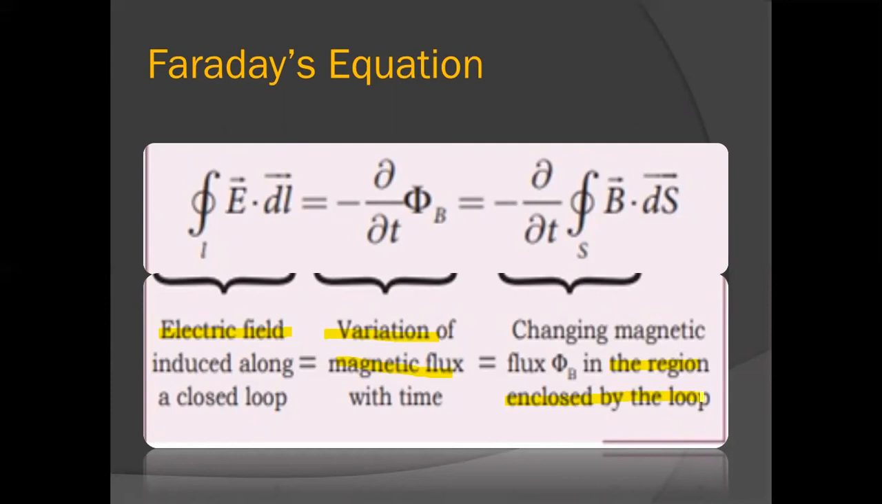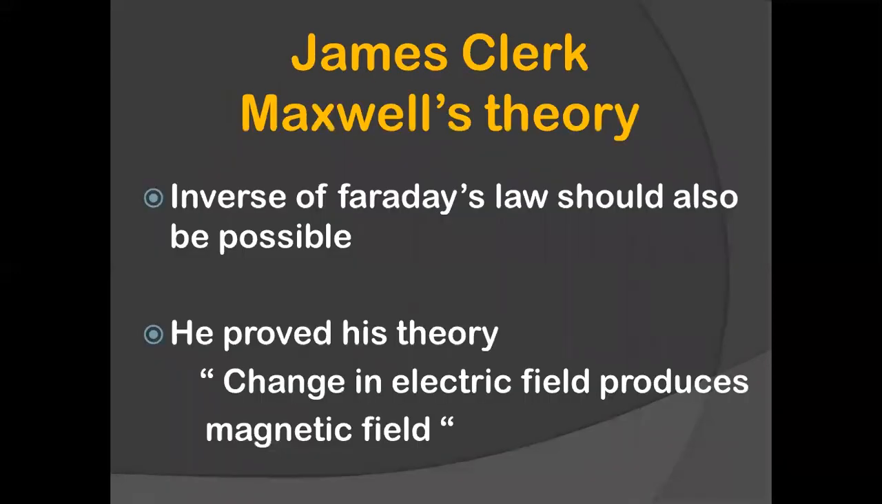Now what does this have to do with displacement current and Maxwell's correction to Ampere's circuital law? Looking into Faraday's equation, James Clerk Maxwell thought that when water can turn into ice, ice can also be turned into water. So the reverse procedure is always possible when it comes to physics.